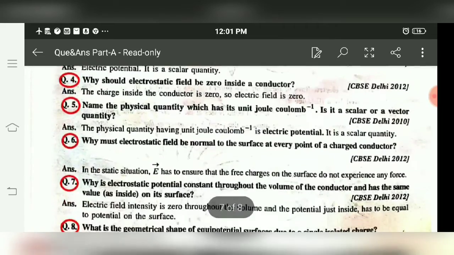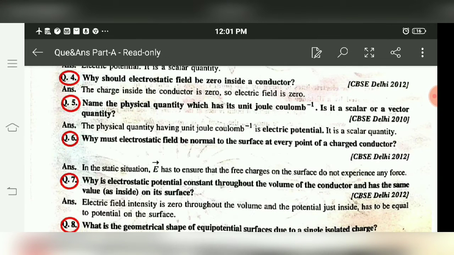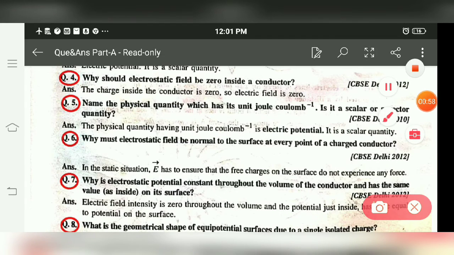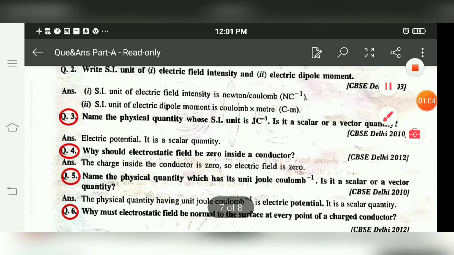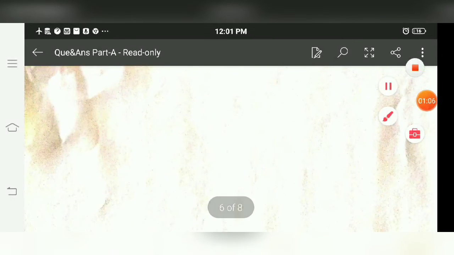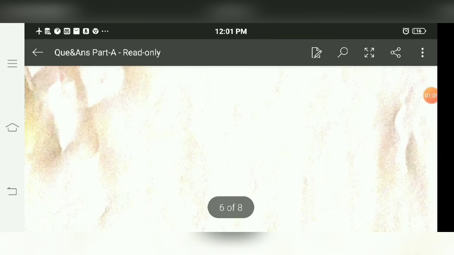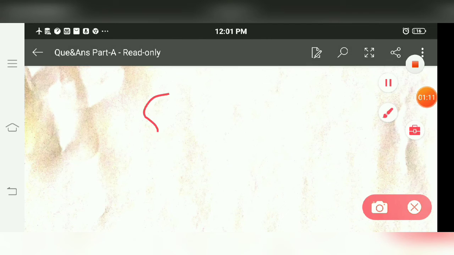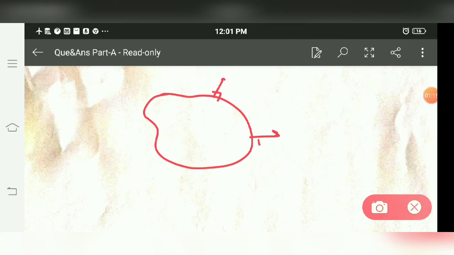Next question is again the same. Now come to the sixth question. Why must the electric field be normal to the surface at every point on a charged conductor? Why is the electric field to be normal? Suppose this is the surface of the conductor. Suppose the electric field is tangential also.